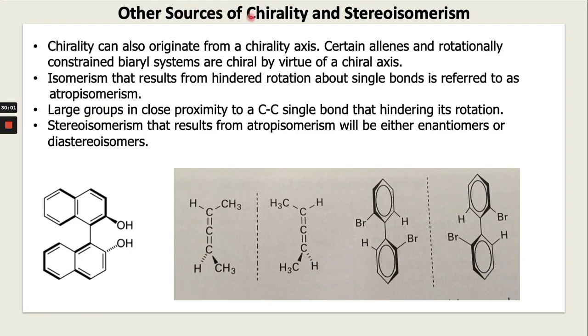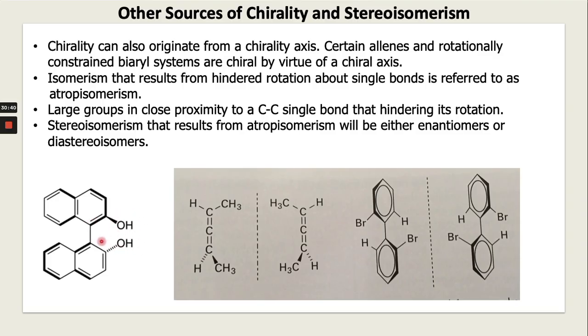So, other chirality sources: chirality can also originate from a chirality axis. For example, the restricted movement of the molecule. This movement can be restricted because of the presence of bulky groups. So isomerism that results from hindered rotation about the single bond. This is a single bond between this naphthalene and this naphthalene biphenyl. So the restricted rotation because of this bulky group restricts the rotation in a molecule, and the molecule becomes chiral.